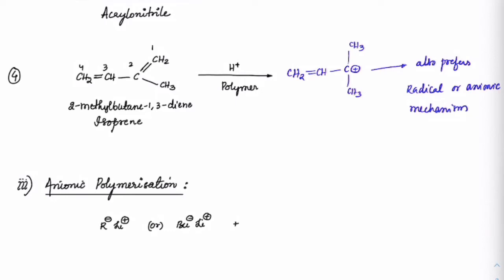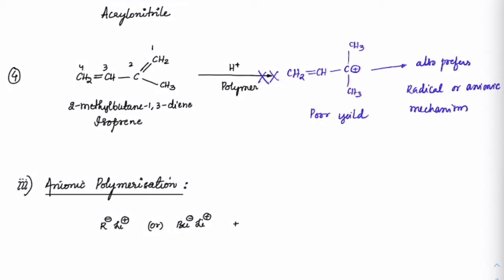Generally, if you have a carbanion, a radical and a carbocation, the carbanion is more stable, because it has an octet-completed carbon. The radical has just lost one electron, and the carbocation is an octet-incomplete carbon. So usually carbanions are the most preferred mechanisms, then radicals and then carbocations. So we can say the yield for this would be poor. Poor yield is seen even in the case of isoprene.